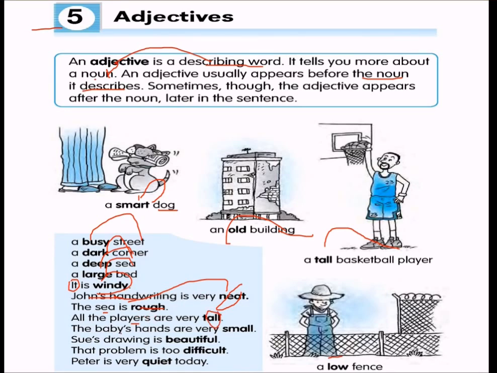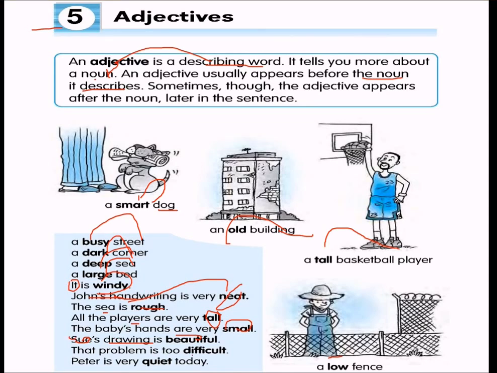They are very tall. Then the baby's hands are very small. Small is an adjective. Sue's drawing is beautiful. Drawing. Sue's drawing means whose drawing? Sue's drawing. So the noun is Sue. And we'll see just after this session what is drawing. But about Sue we are talking and we are saying beautiful.